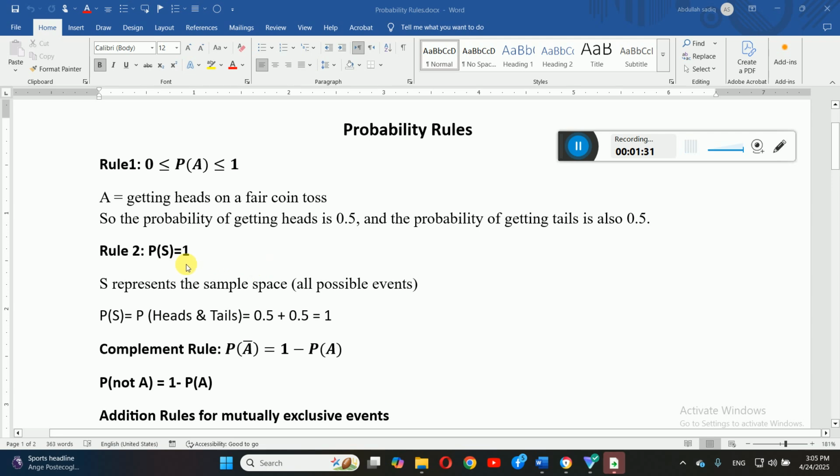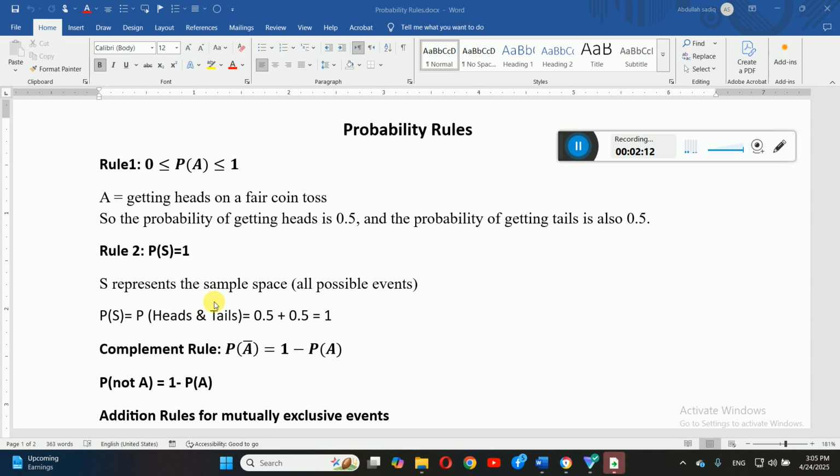Okay, second, we have the probability of S equals 1. This means the probability of the sample space, which represents all possible events, must equal 1. For example, if you flip a coin, there are two possible events you have. Either you have heads or tails, and the probability of heads is 0.5 and tails is 0.5. When you add them together, their total probability must not be more than 1. So that is what we mean by the probability of S, or you can say the probability of the sample space, equals 1. Okay, if you roll two dice, there are 36 events.